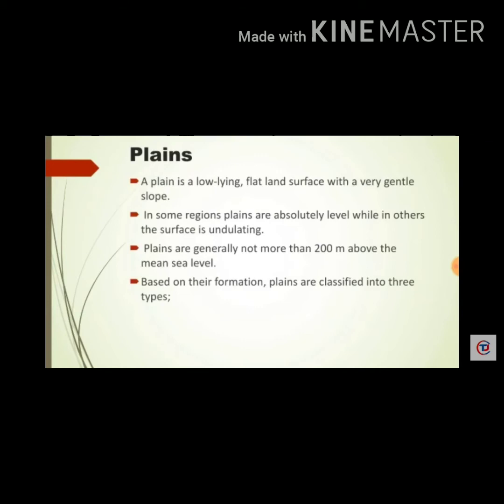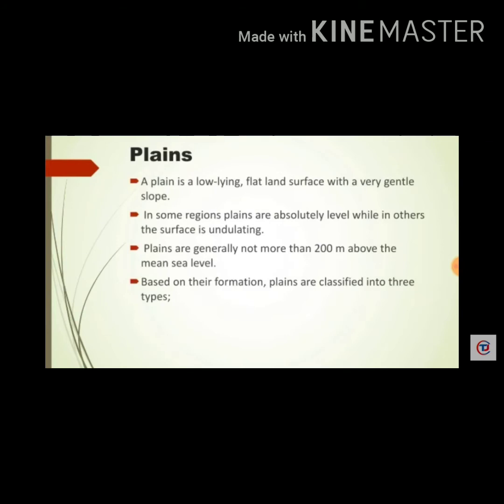Plains are low flat land with a very gentle slope. In some areas, the surface is plain or leveled, but some areas are undulating or rolling or rough. It means that some of the plains have very few small hills, or a little bit of ups and downs.